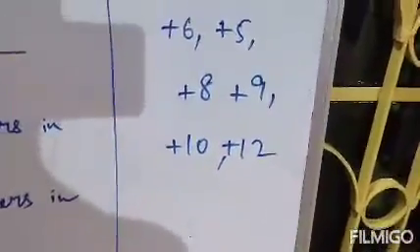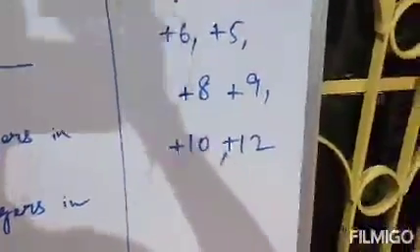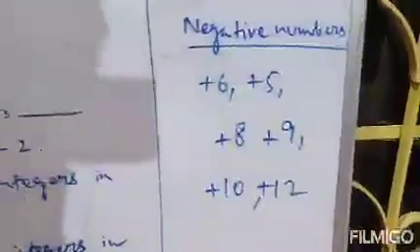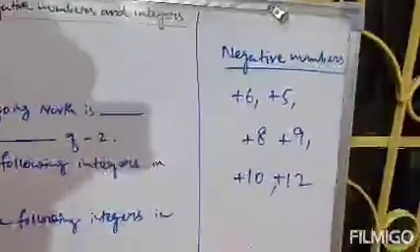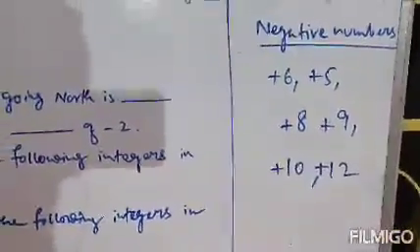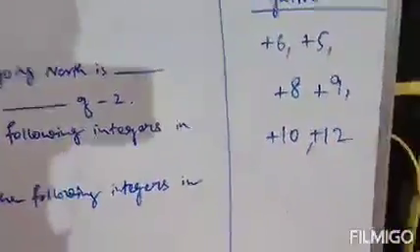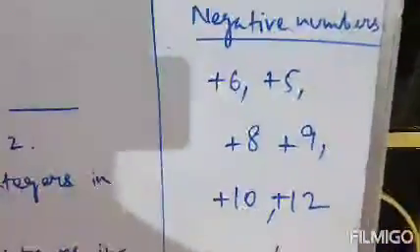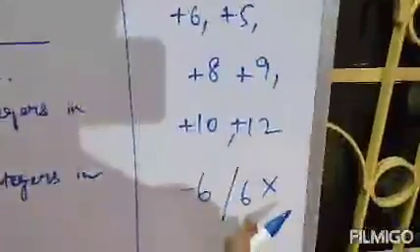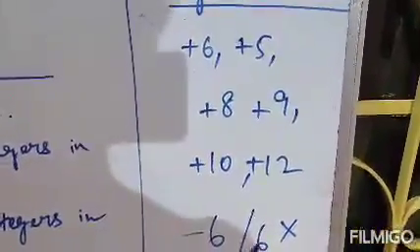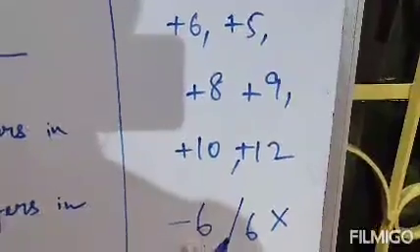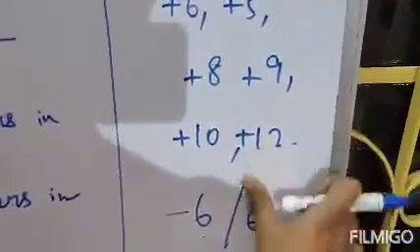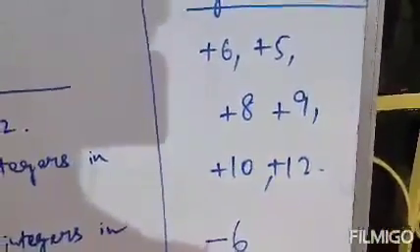Clear? But if you want to define negative numbers, then you will have to write a minus sign. If you want to write negative numbers, then you must provide the negative sign. That means minus 6 and 6 are not the same, they are different. This is a positive integer and this is a negative integer, or we can say this is a positive number, this is a negative number. In case of negative numbers, the sign is a must. We will write the minus sign before the number.